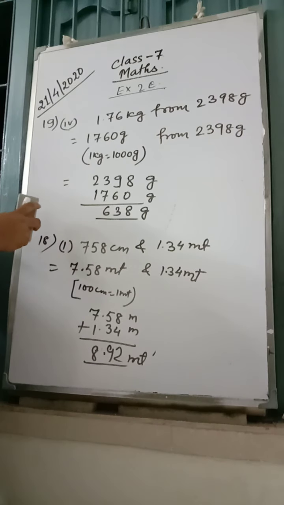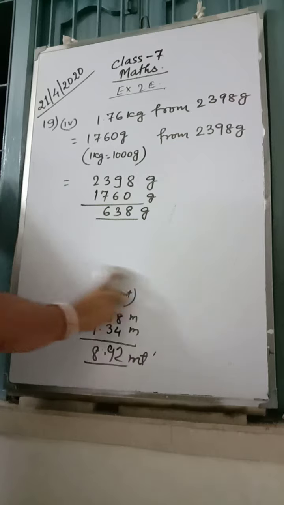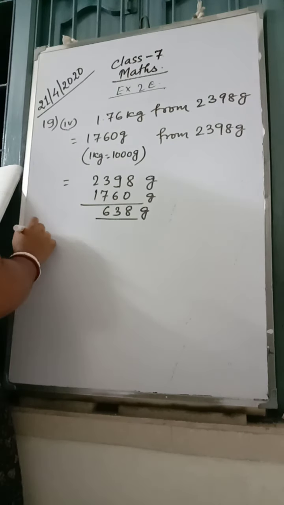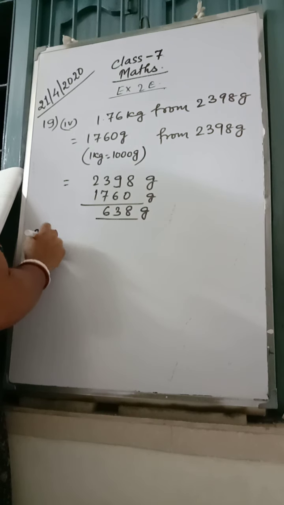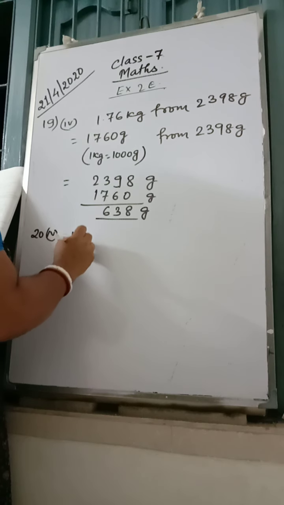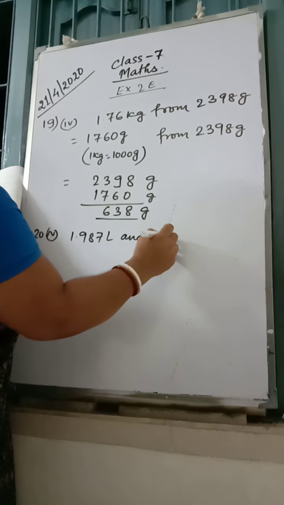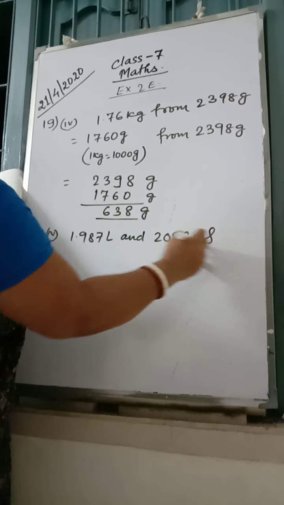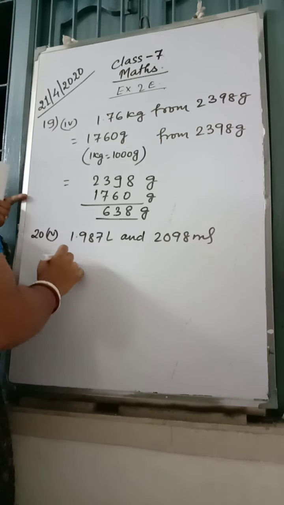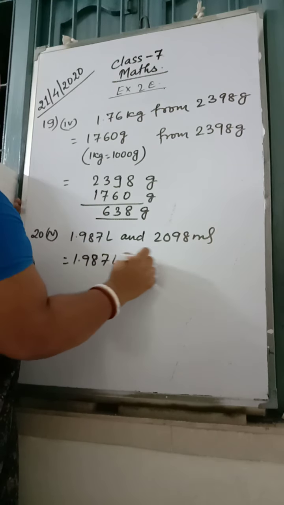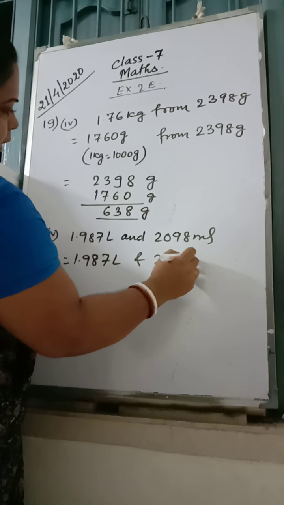Number 20. Add, giving the answer in liters. Look at number 20.4, 1.987 liter and 2098 milliliter. So it gives you 1.987 liter and 2.098 liter.